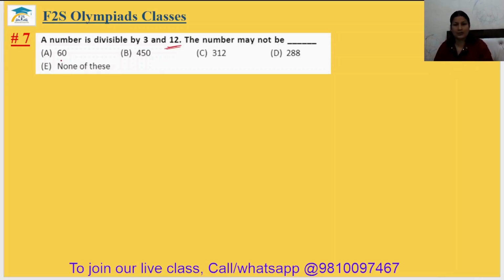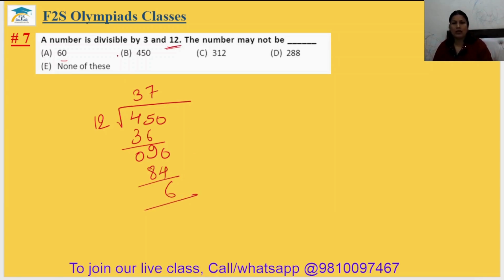So 12 fives are 60, it is divisible, and 450. 450 divided by 12: 3 twelves are 36. 15 minus 6, 9, and then 0, 0. 12 sevens are 84, and we got 6 as the remainder. Option B cannot be divided by 12. It can be divided by 3, but it cannot be divided by 12. So option B is the number which cannot be divisible by both the numbers. That's why option B is the answer. 7th.